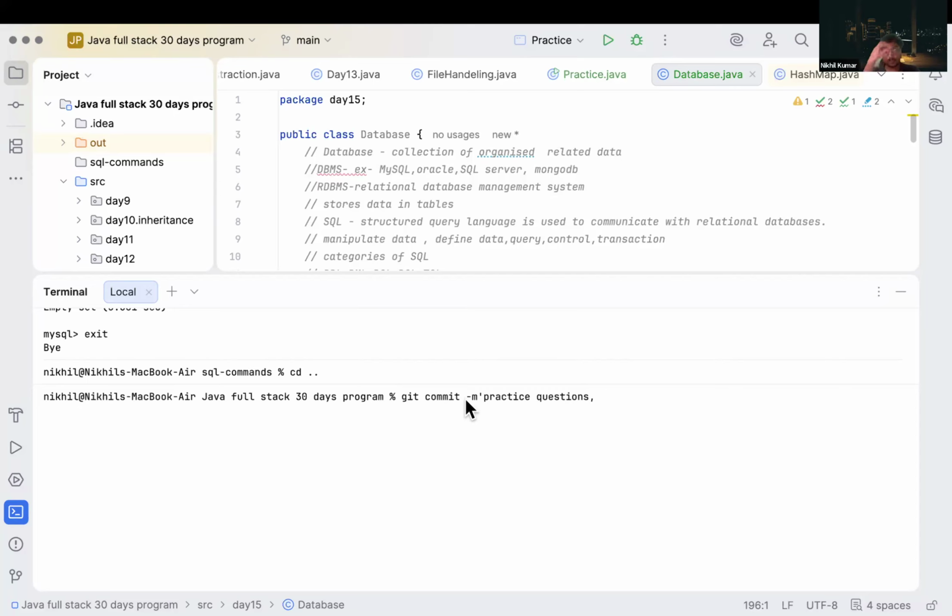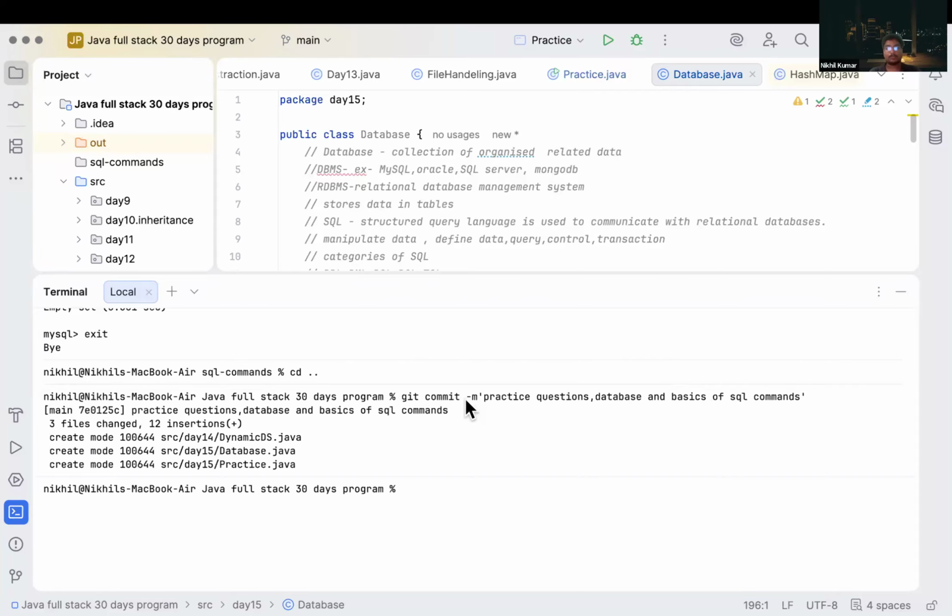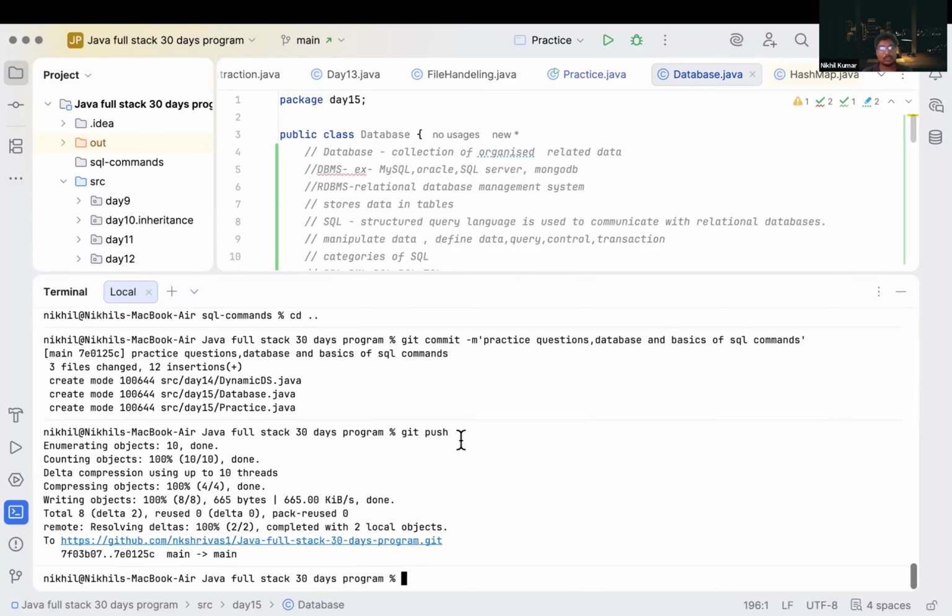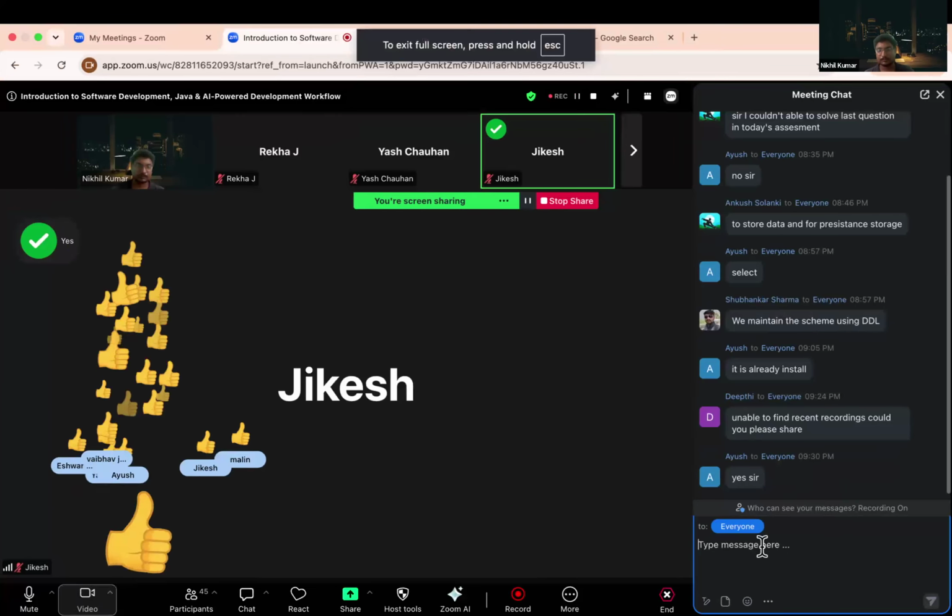We have practiced some questions, and we have seen the database and basics of SQL commands. Correct. So I have committed it and I can push it. So this code will be on this GitHub repository. You guys can access it from here.